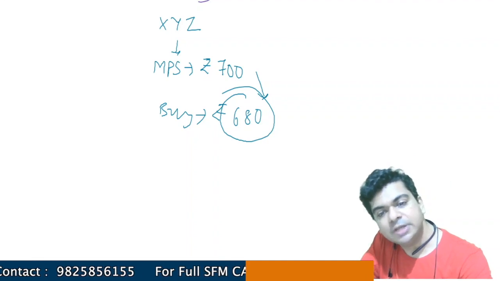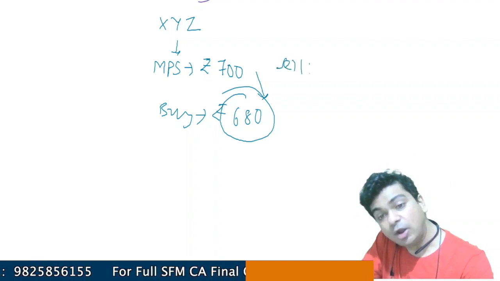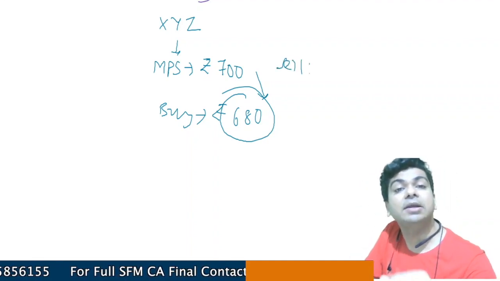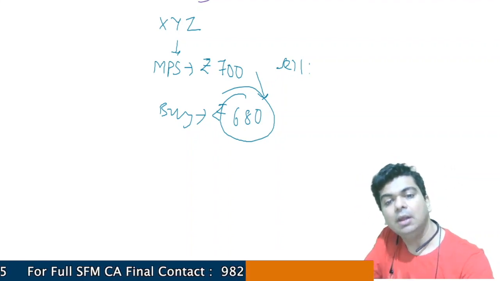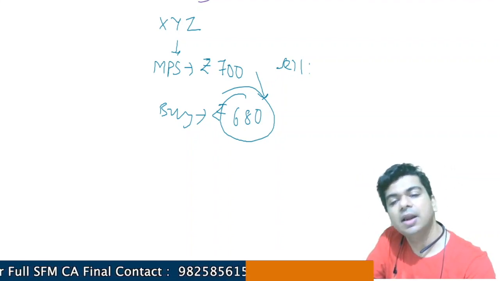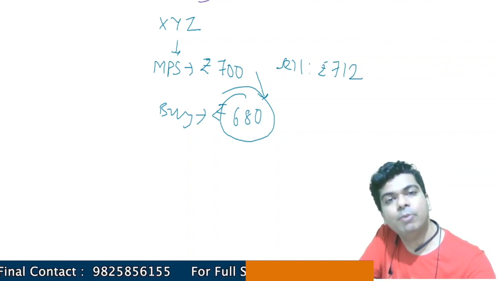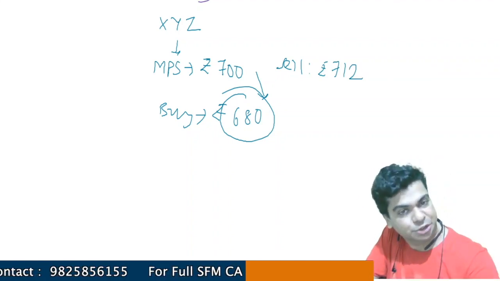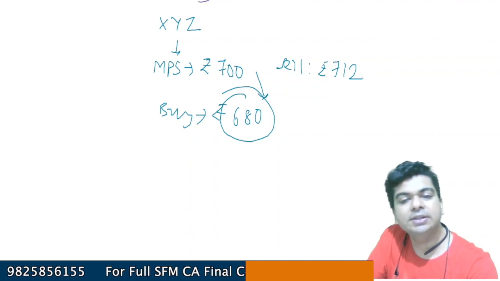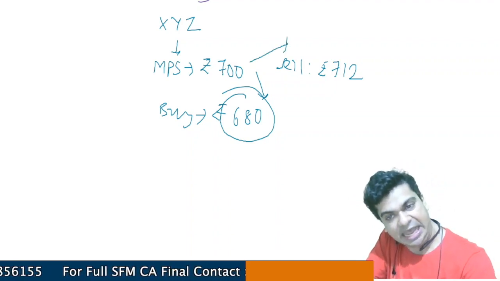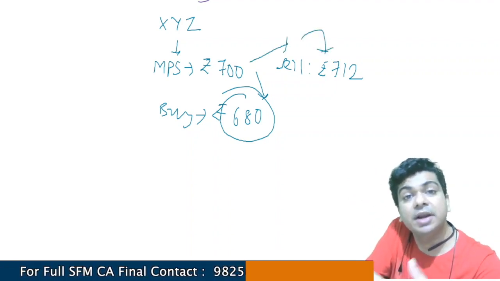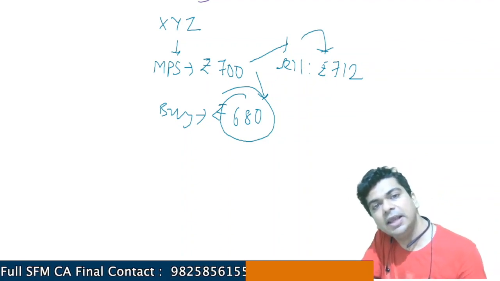Similarly, let's say you want to sell the share. I call up my broker and say that right now the share is trading at 700, but I want to sell my share, let us say, at 712. So I can tell my broker that I want to sell the share at 712. By chance, if during the day the share price rises and really reaches the level of 712, my order will get executed.